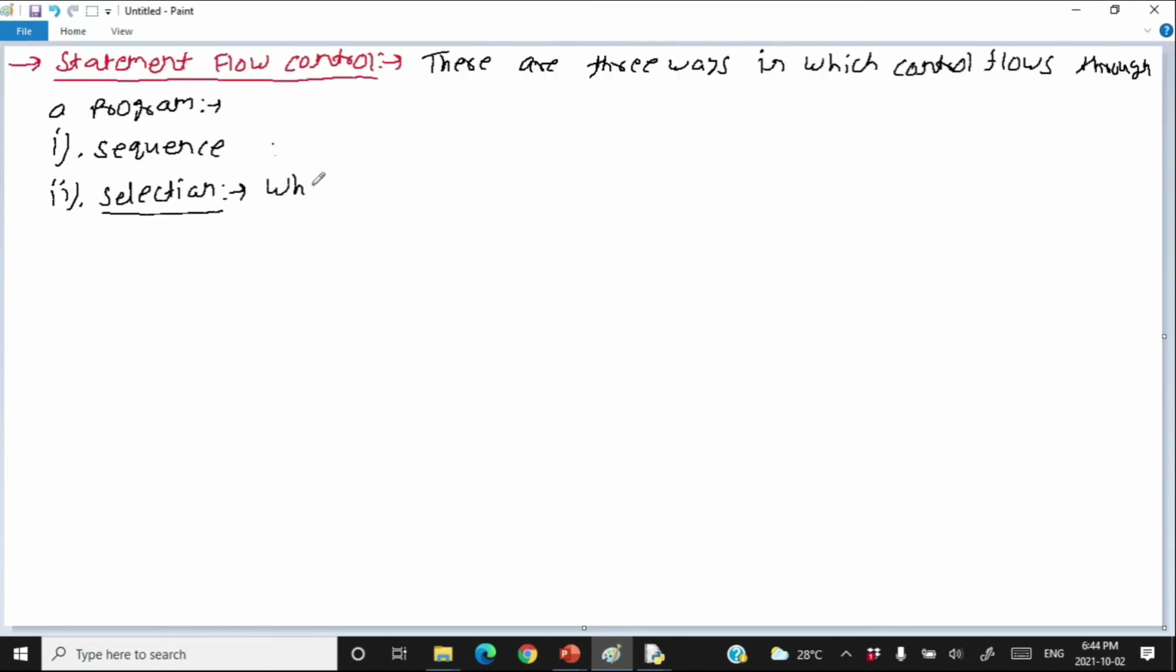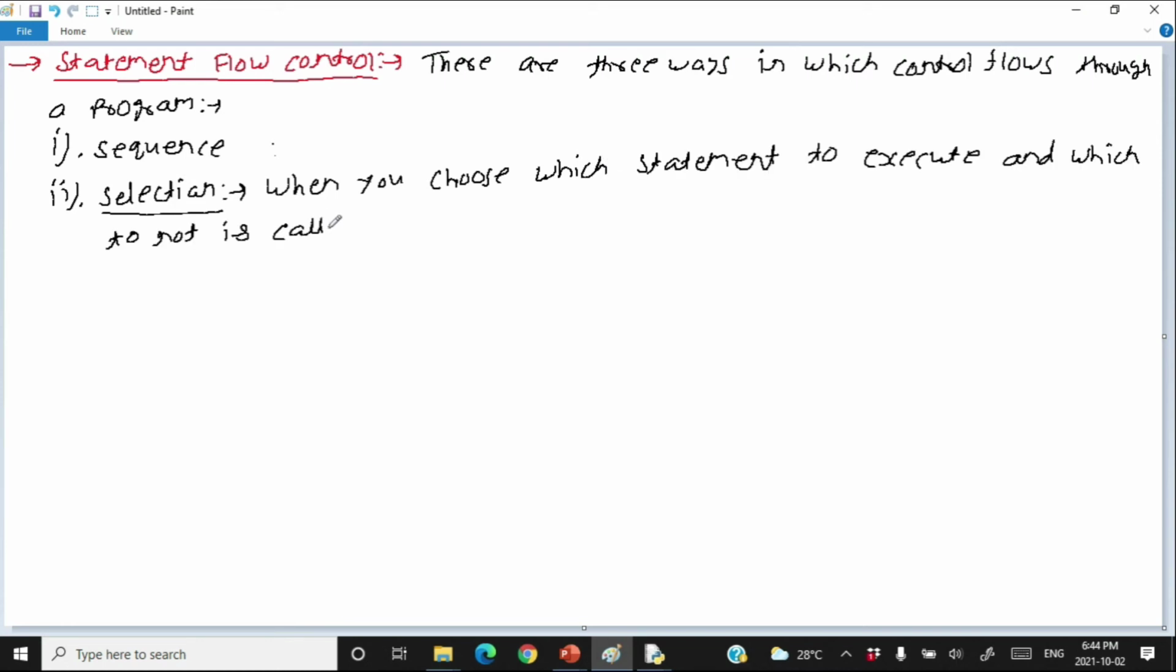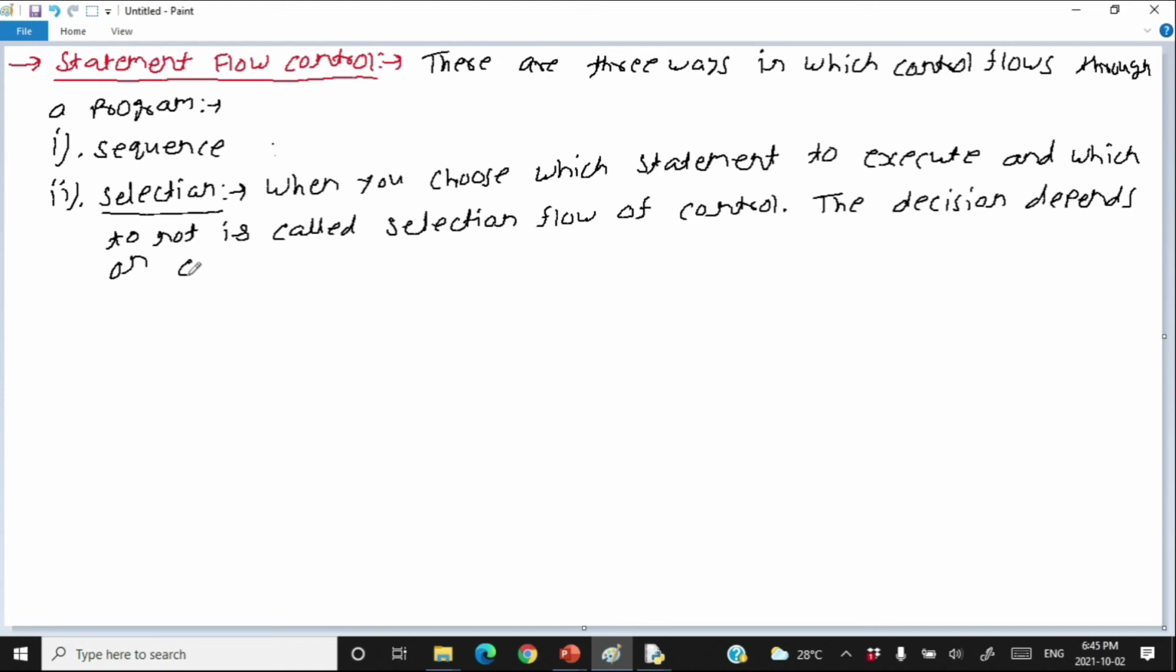When you choose which statement to execute and which to not, it is called selection flow of control. The decision depends on a condition test. This is the condition.